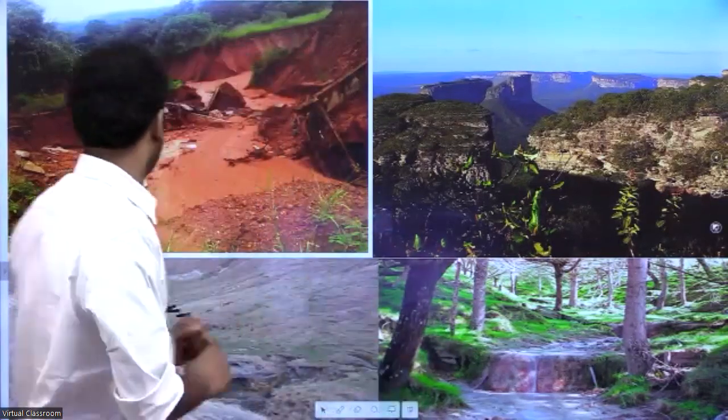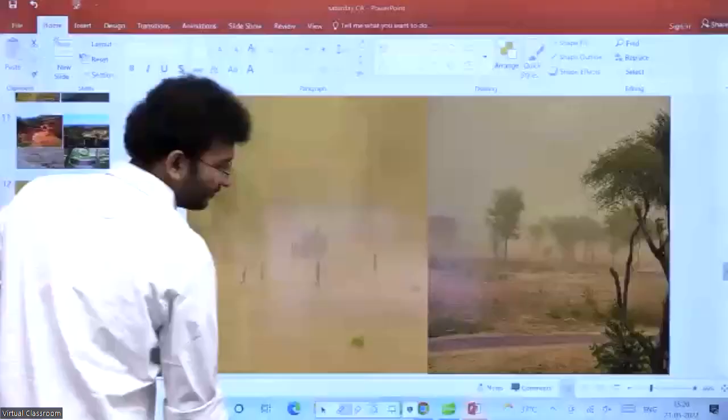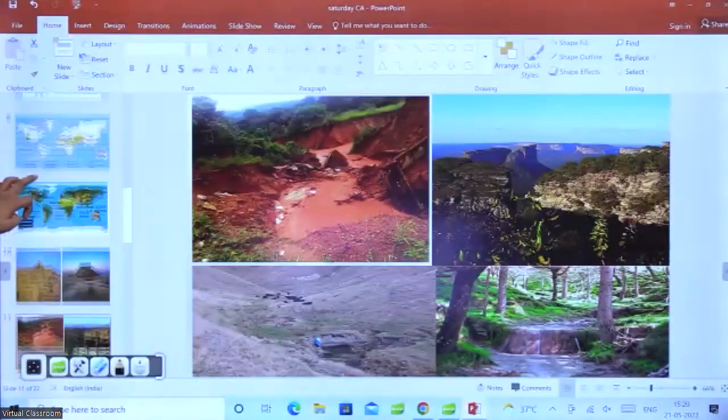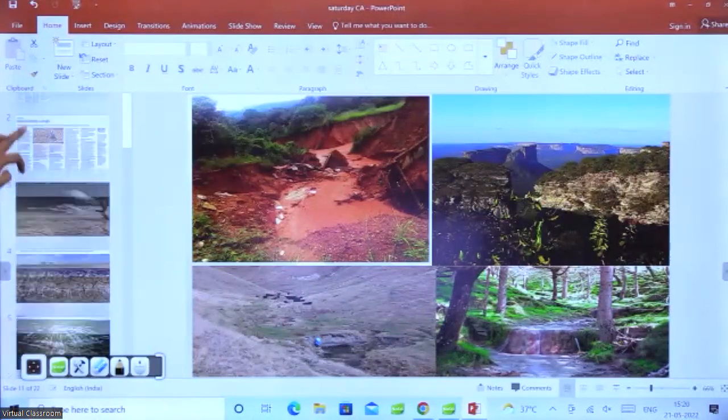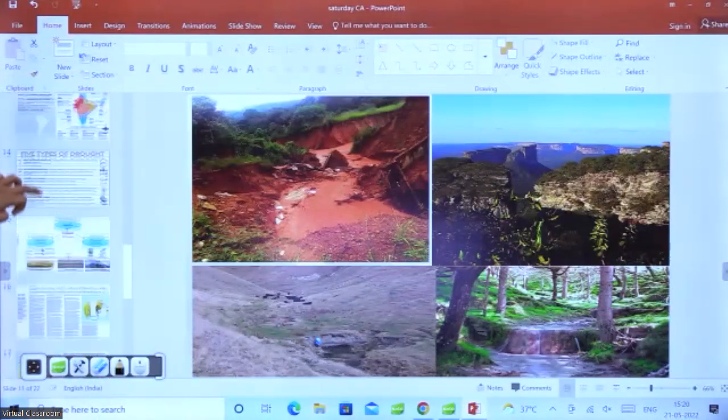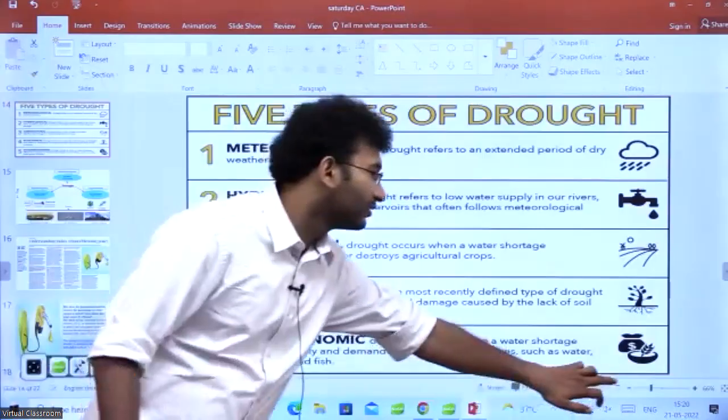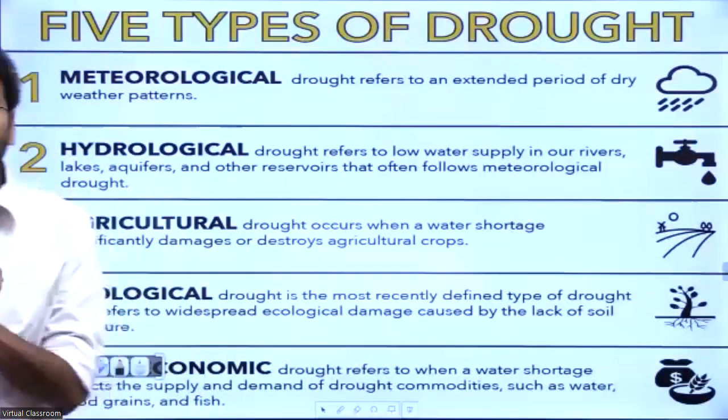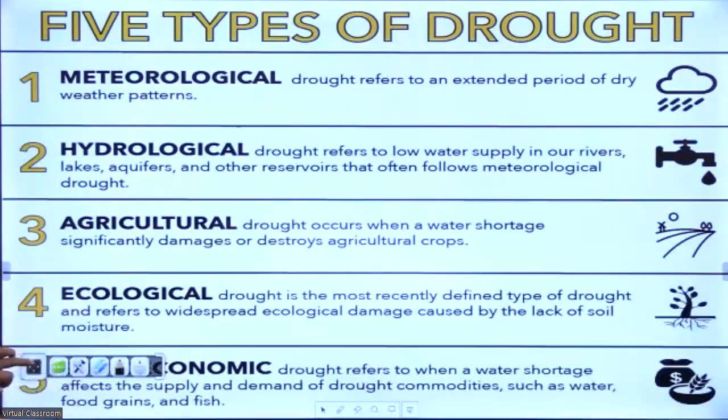Okay, here I have a question. Simran asked, sir, can floods lead to droughts or not? See, I've given you 5 different types of droughts, right? Floods will also lead to droughts. It does not mean that they will not lead to droughts. What kind of drought, you tell? Look at these definitions and you tell me what kind of drought it will lead to. Your floods will also lead to droughts.